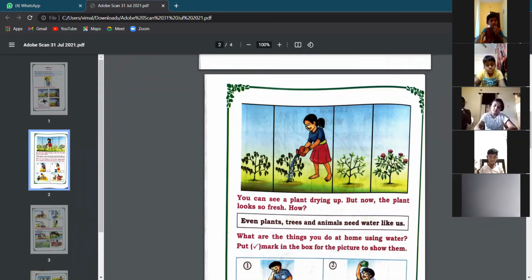So what does this picture indicate? It shows that even plants need water to grow. So just like human beings, even plants and trees and animals also need water like us.